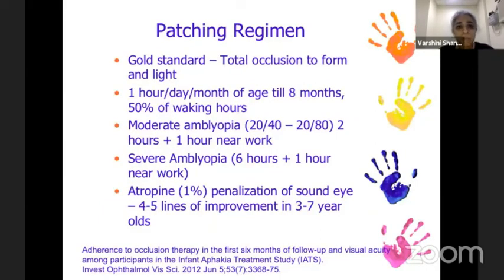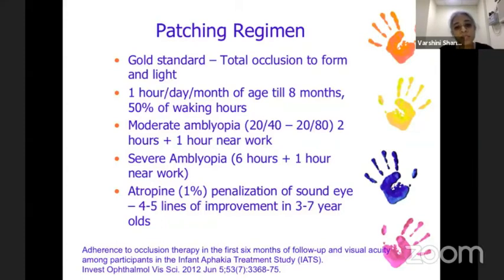The patching regimen: the gold standard is total occlusion to form and light, so therefore with an adhesive occlusive patch. In the Infant Aphakia Treatment Study, the patching was done at the rate of 1 hour per day per month of age till 8 months of age, which means a 6-month-old child who's left aphakic will have a refractive correction and be patched for 6 hours a day. In older children, this was recommended for 50% of the waking hours.